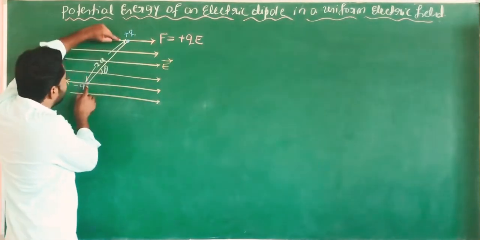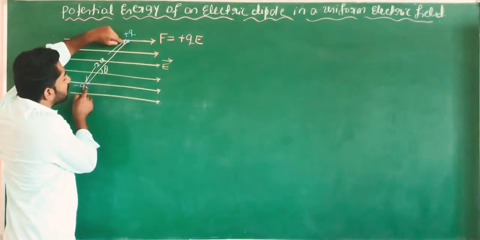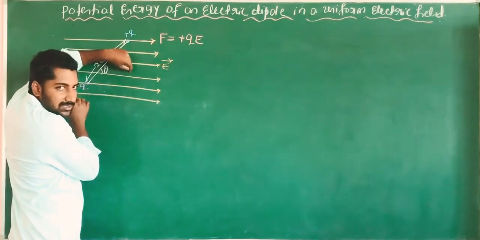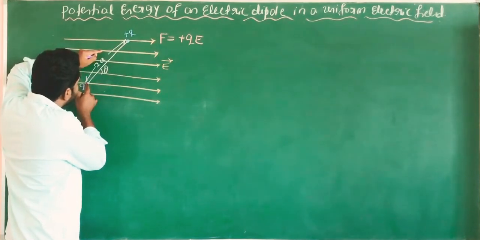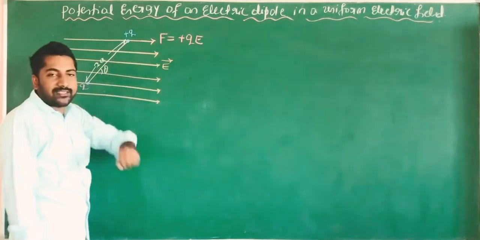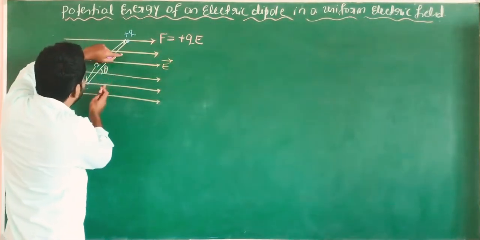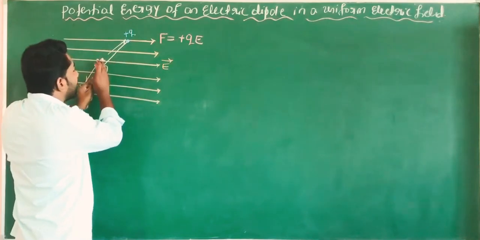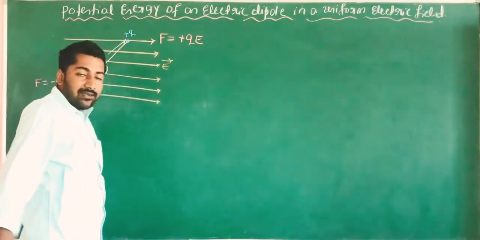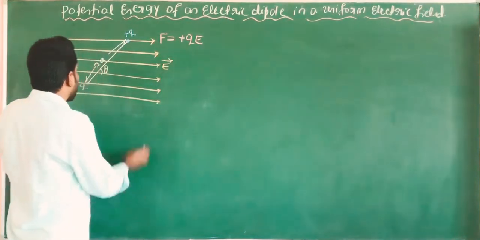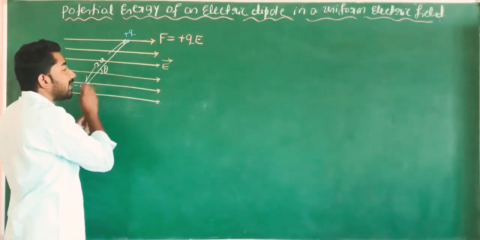When this electric dipole is placed in the region of electric field, it always tends to align with the direction of the electric field, but some work must be done to move this electric dipole against the direction of the electric field, which makes a certain angle theta. Due to the couple of these two forces, the torque is produced.